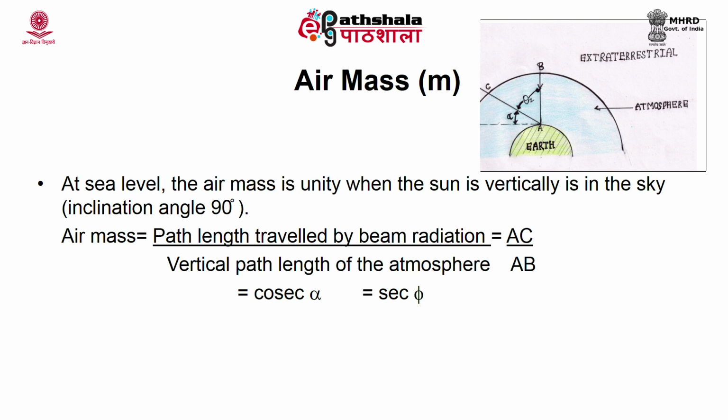m is equal to 1 when the zenith angle theta z is 0, and m is equal to 2 when theta z is equal to 60. So, by that way you can find out the air mass. This is the relationship between the air mass and the inclination angle or the zenith angle.